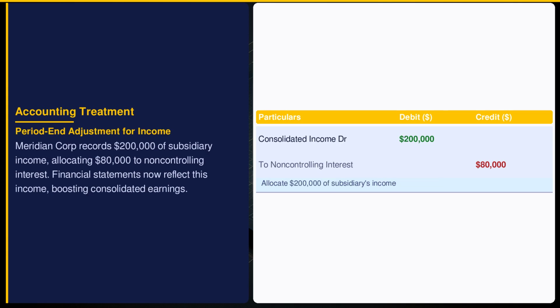The subsidiary's income allocation of $200,000, with $80,000 directed to non-controlling interests, aligns with ASC 810's equity method. This ensures fairness in earnings distribution, maintaining transparency for minority shareholders. This income boosts Meridian Corporation's consolidated net income, enhancing overall profitability metrics.